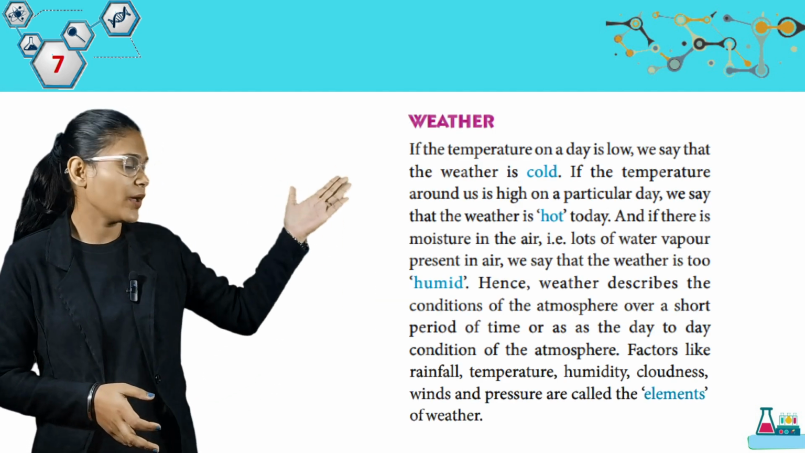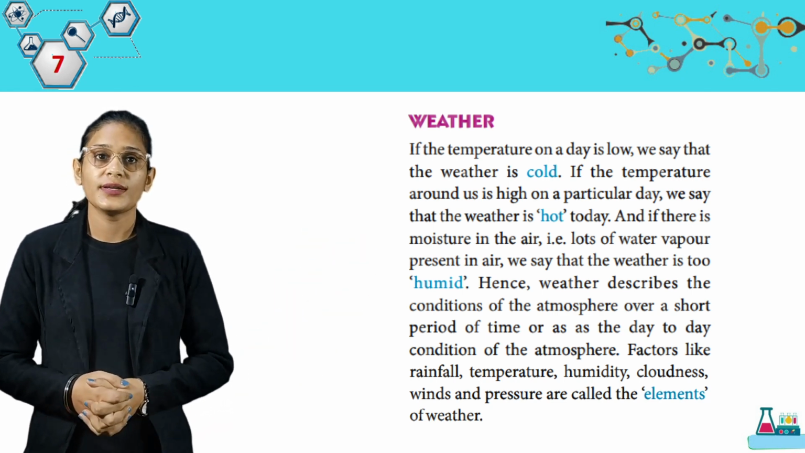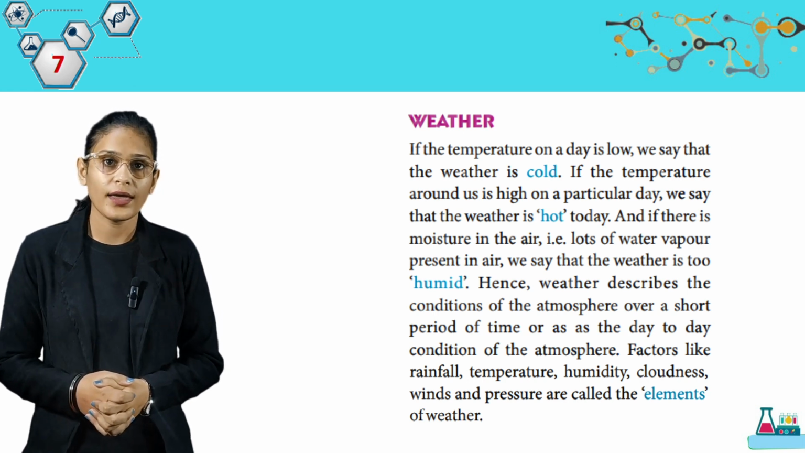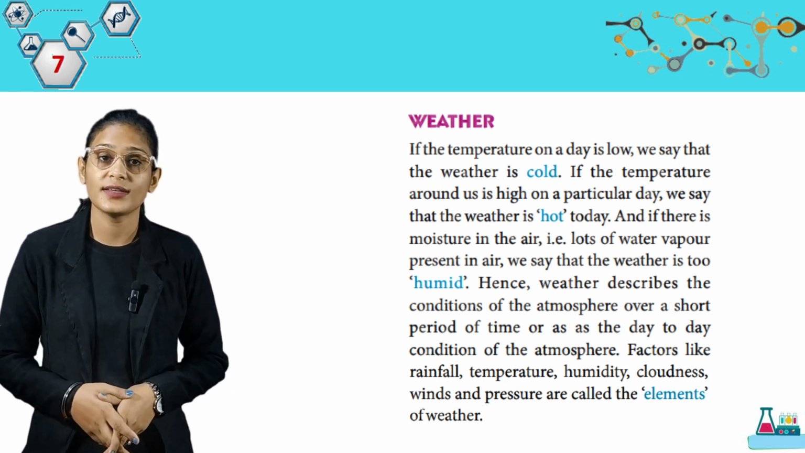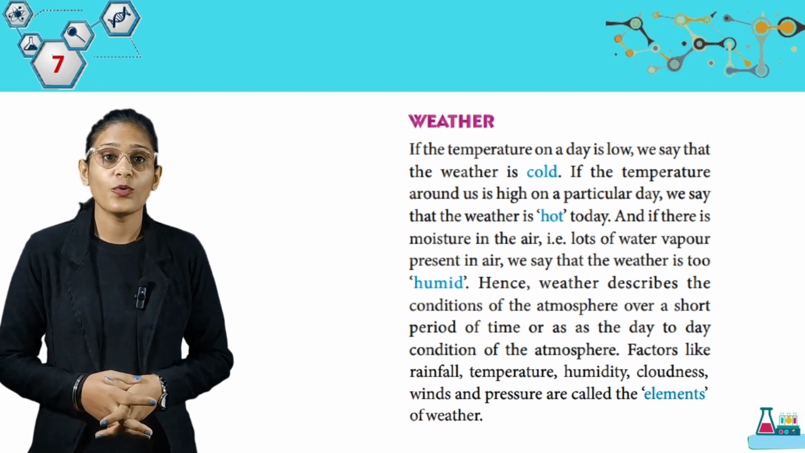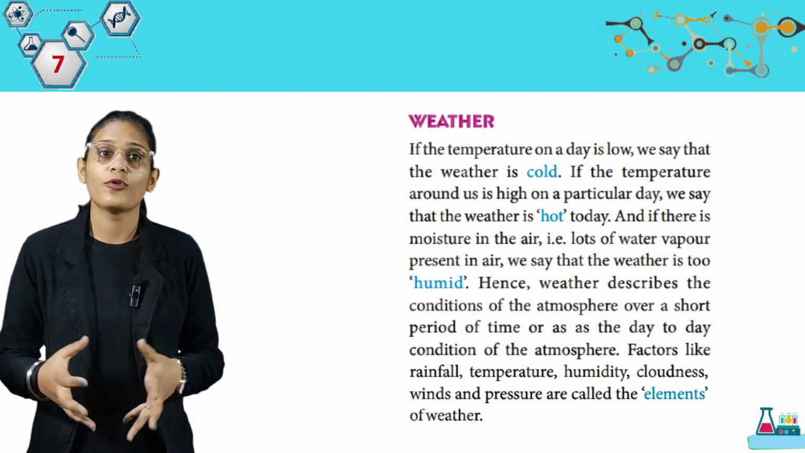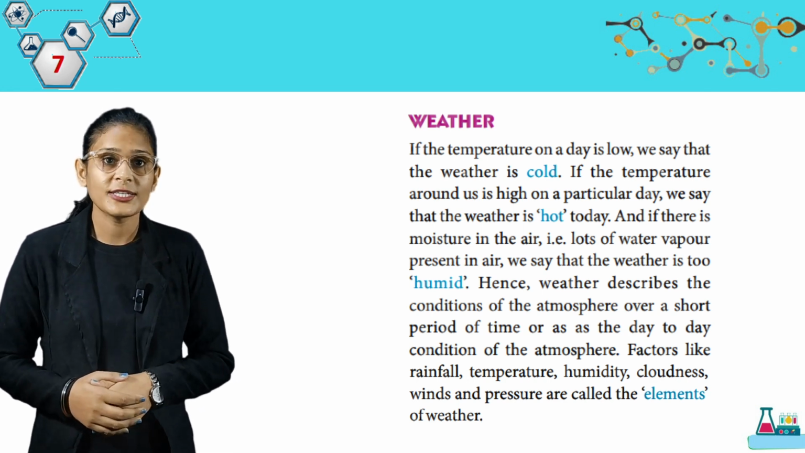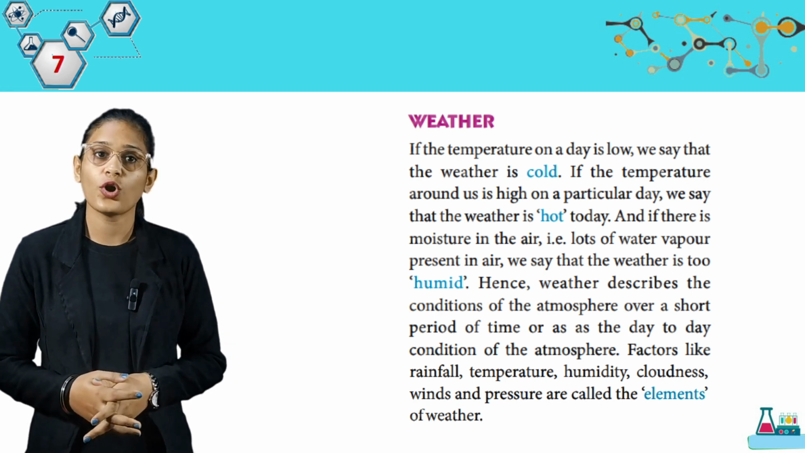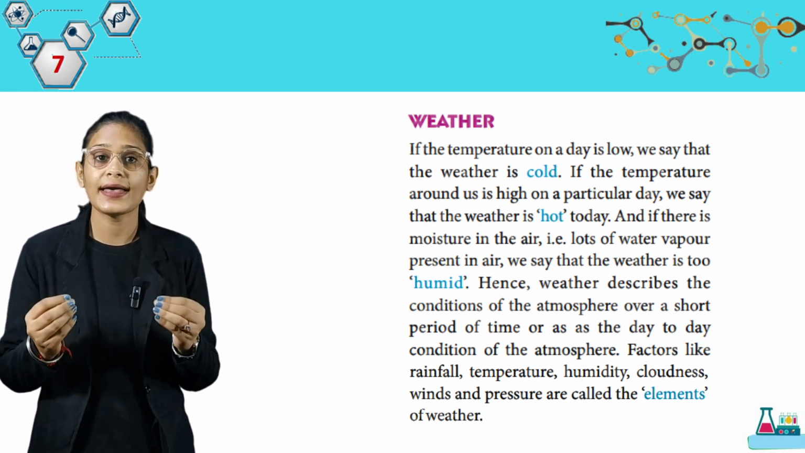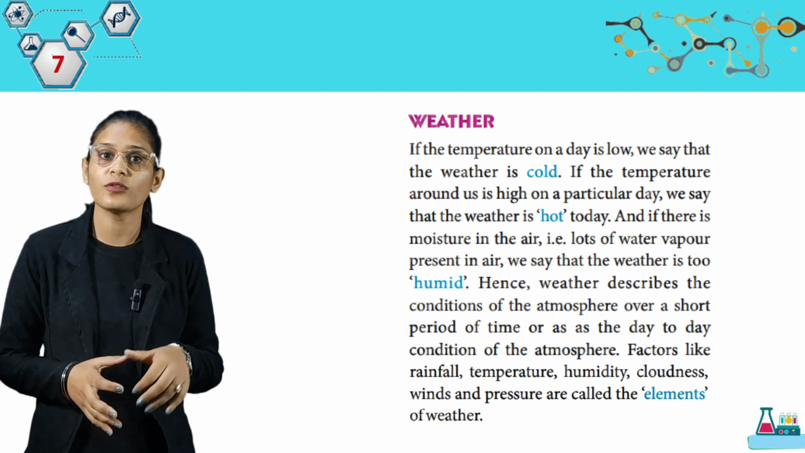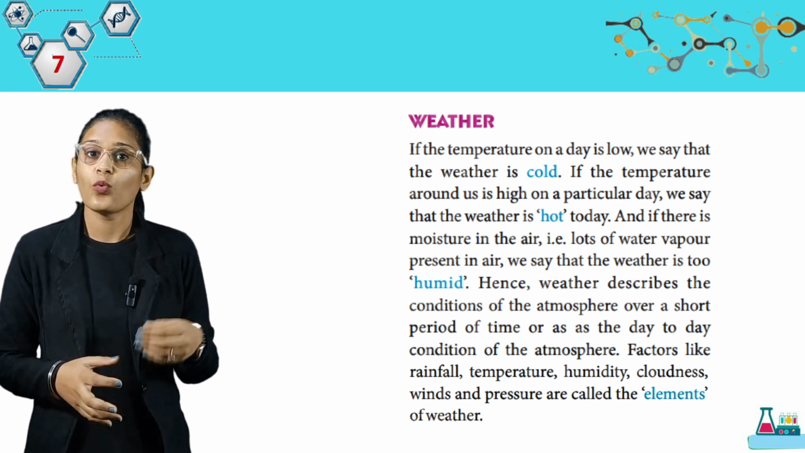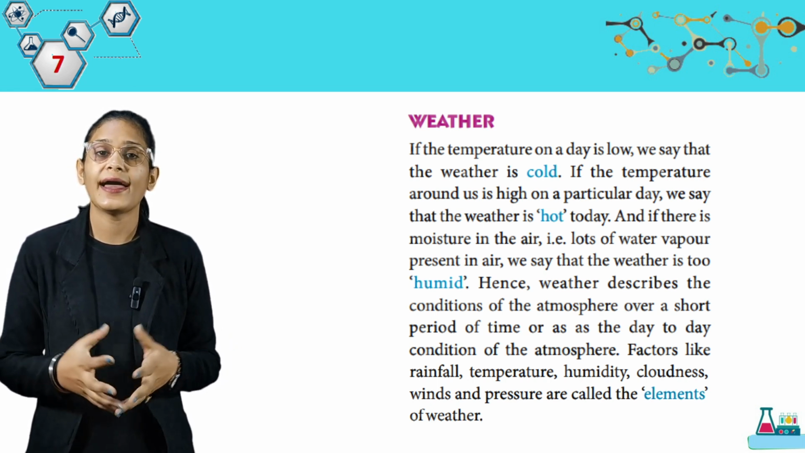Here we have weather. If the temperature on a day is low, we see that the weather is cold. If the temperature around is high on a particular day, we see that the weather is hot today. And if there is moisture in the air, that means lots of water vapor present in air, we see that the weather is too humid. Hence, weather describes the conditions of the atmosphere over a short period of time or as the day-to-day condition of the atmosphere. Factors like rainfall, temperature, humidity, cloudiness, winds and pressure are called the elements of weather.